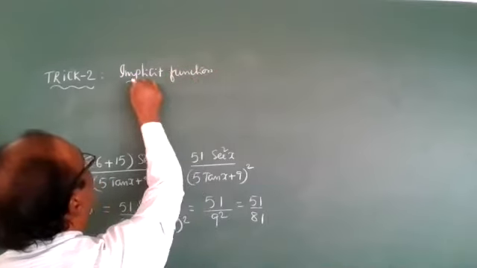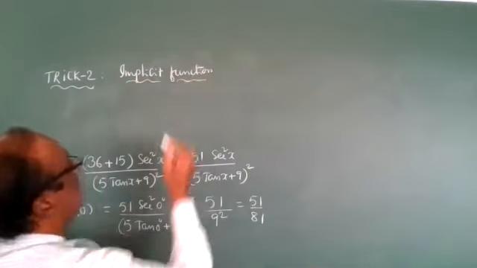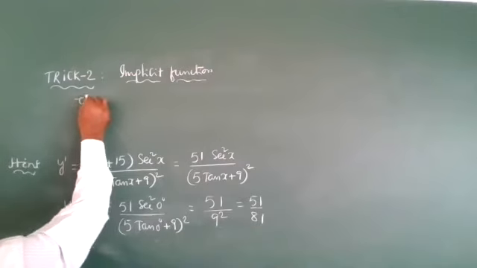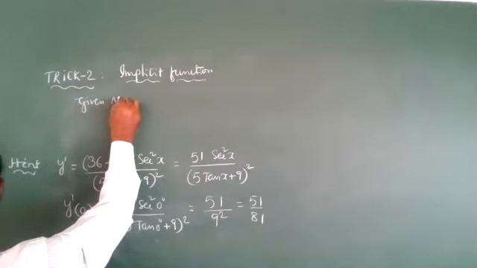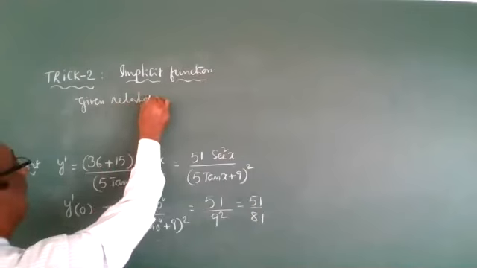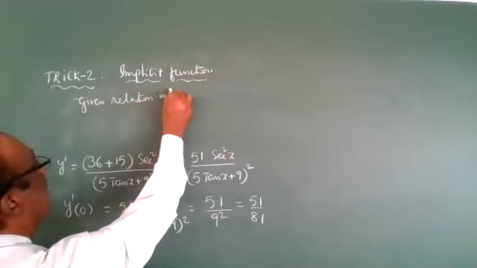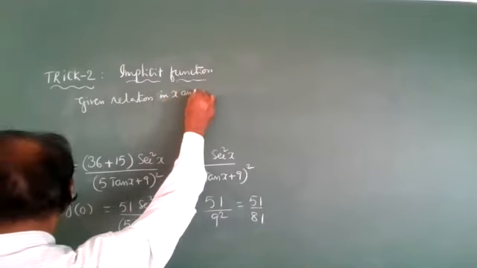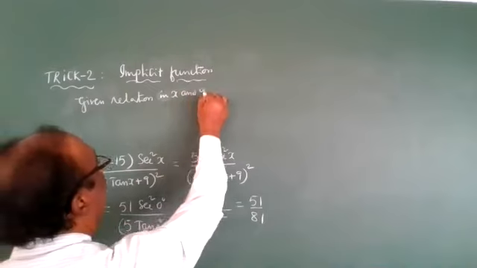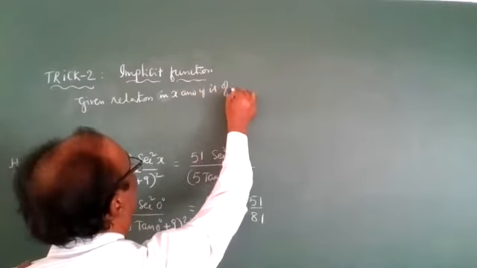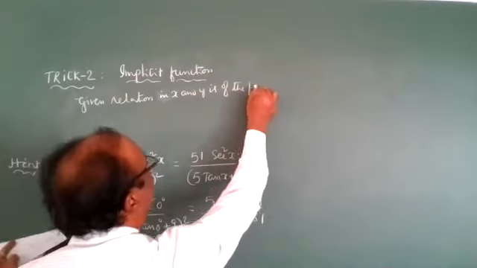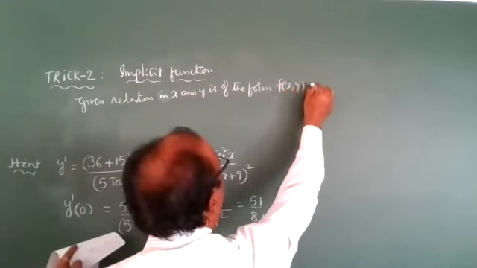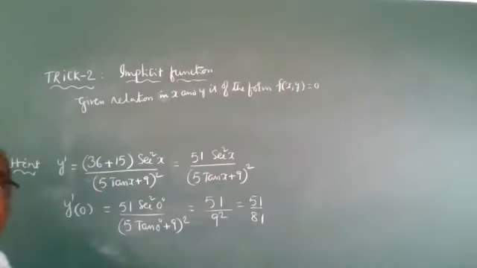Implicit function means the given relation in x and y is of the form f of x comma y is equal to 0. That is the implicit function.